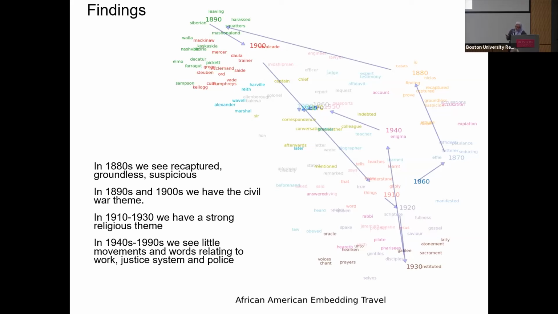And more interestingly, from the 1940s onwards to the 1990s, there's very little movement we see in how these Black names are used in text. Mostly they are used in contexts that are similar to words that represent the justice system or police, words like accusation, expiation, affidavit, testimony, chief, judge, officer, and so on.